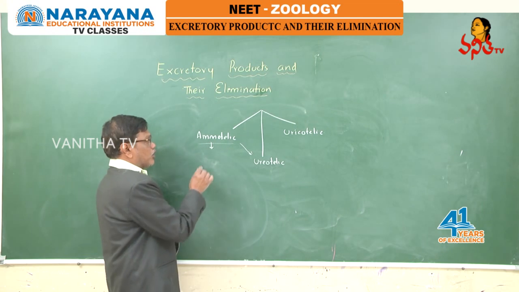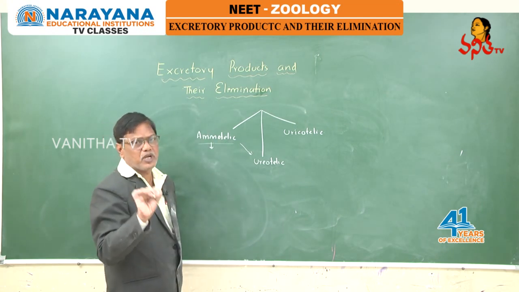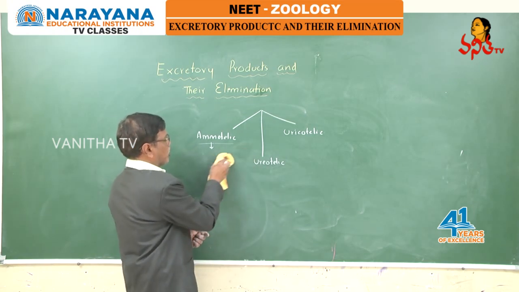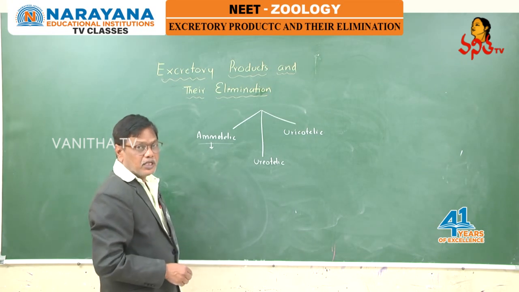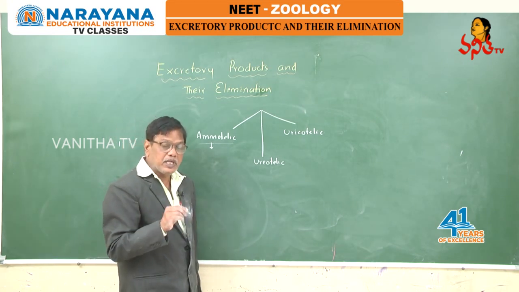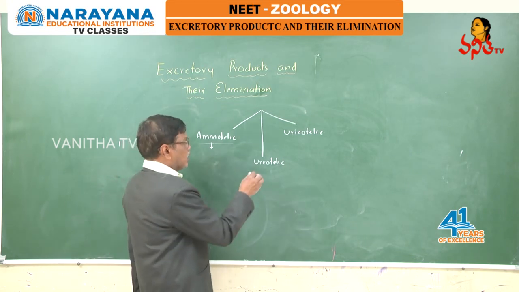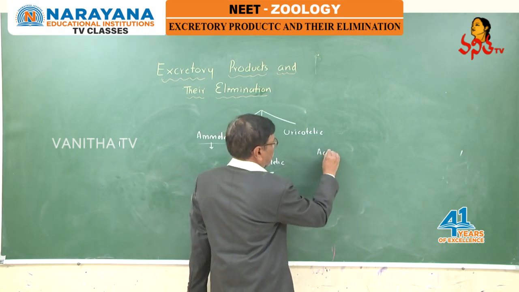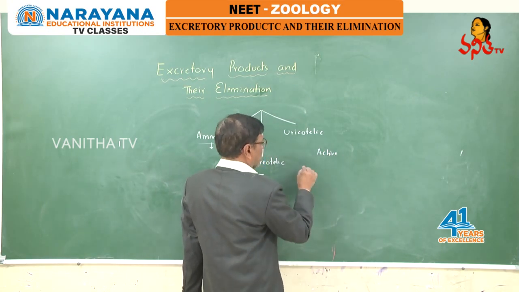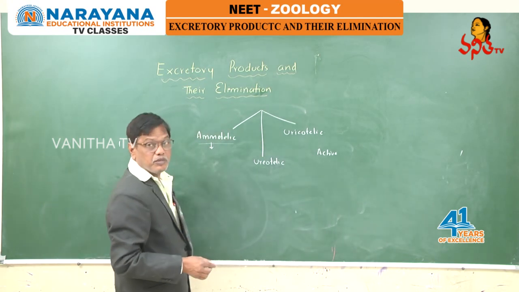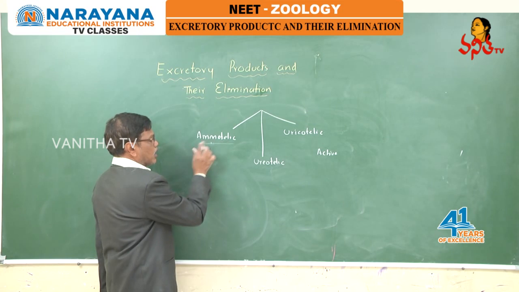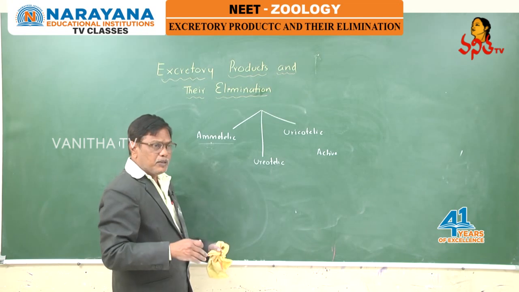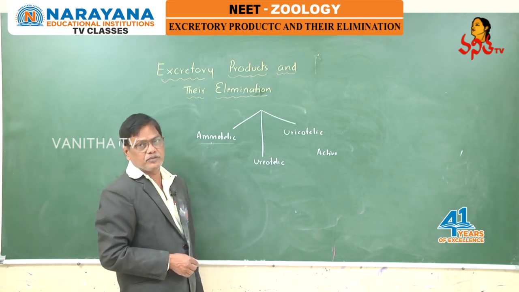Elimination of nitrogen in the form of ammonia is a passive process, no energy is required. But the elimination of nitrogenous waste in the form of urea or uric acid is more expensive, it requires the utilization of energy. These two are active processes. Ammonia simply diffuses to the outside through the body surface.